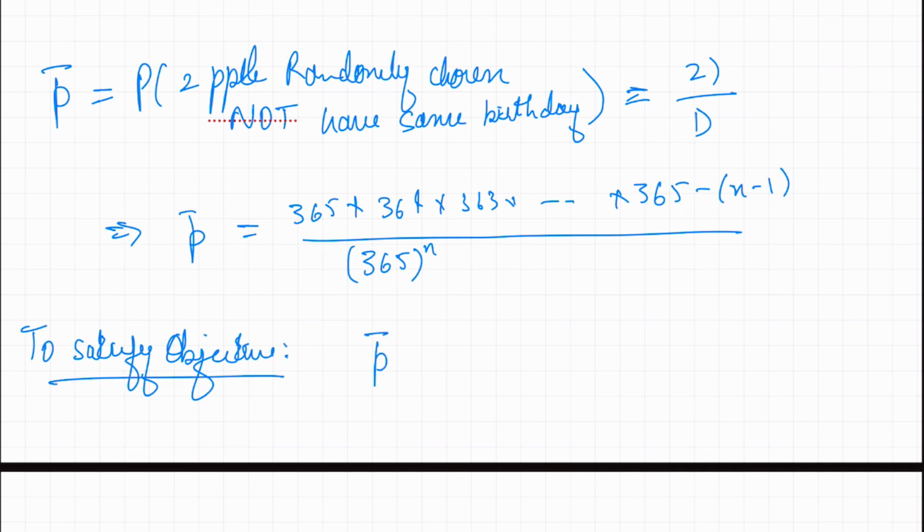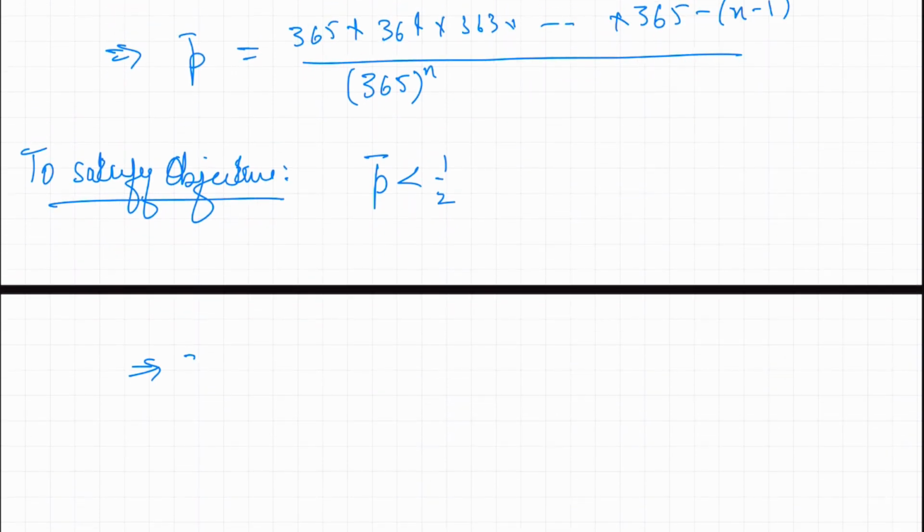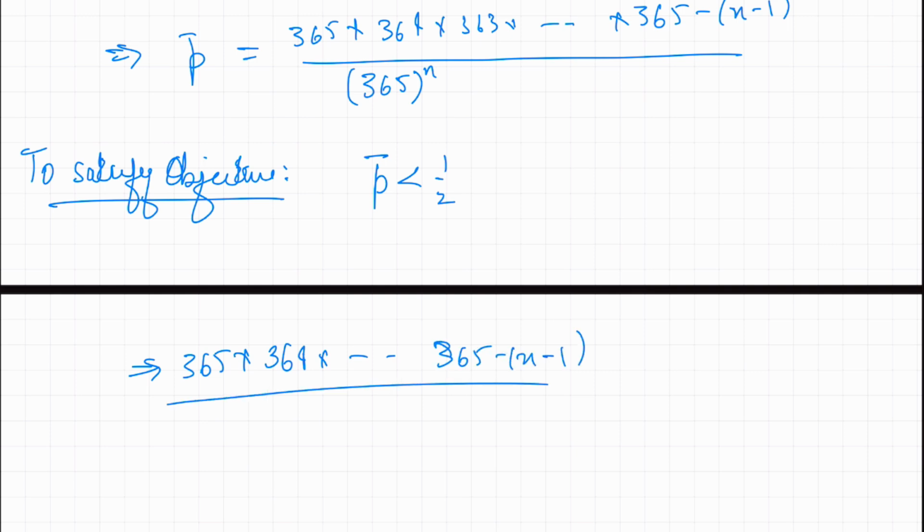P bar has to be less than half. This implies 365 times 364 all the way till 365 minus n minus 1 upon 365 to the power n has to be less than half.